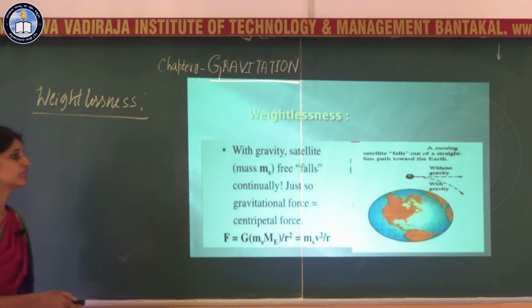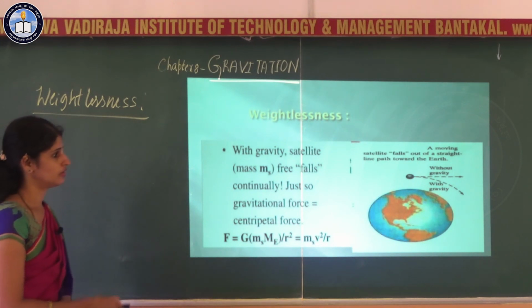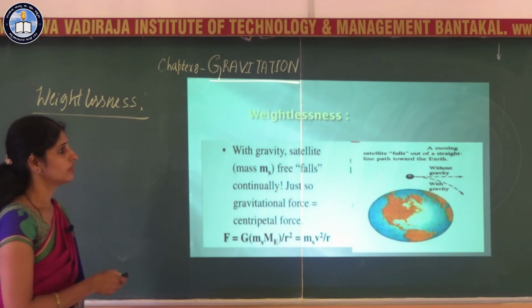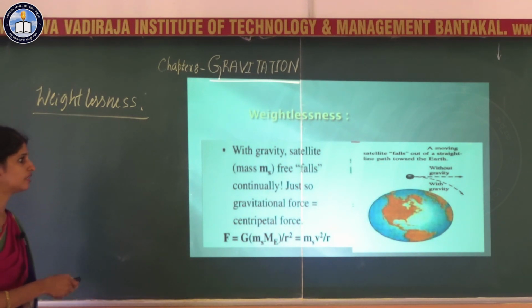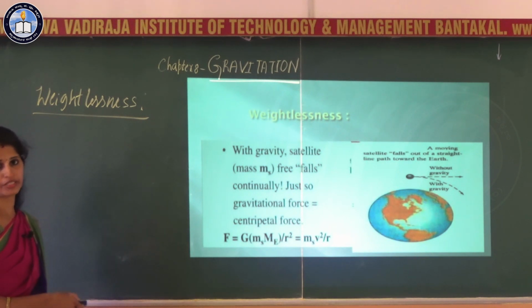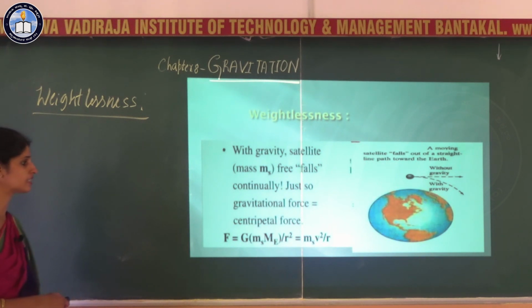Because if you go to the picture here, as the satellite moves around the earth, we have studied that the satellite moves in a circular path. What provides the necessary centripetal force for that circular path is the gravitational force.